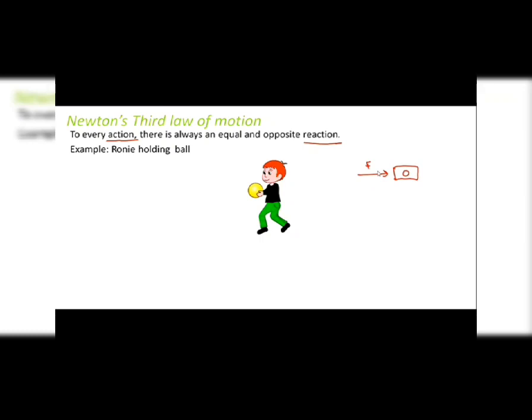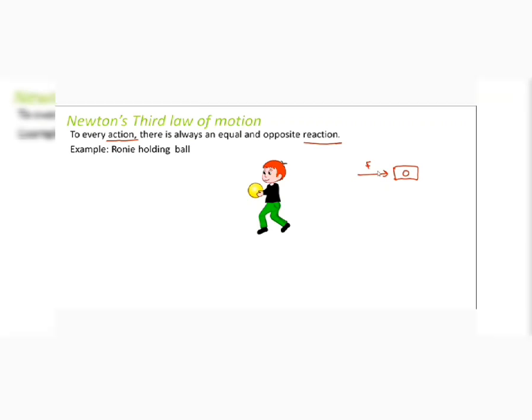Now it's time to talk about Newton's third law of motion. So let's quickly see what Newton's third law states. It states that to every action there's always an equal and opposite reaction. And this is the most popular law of Newton. Most of the time you see people say that to every action there's an equal and opposite reaction.